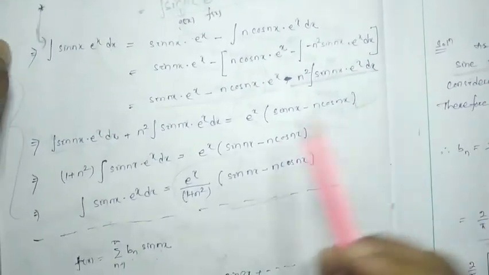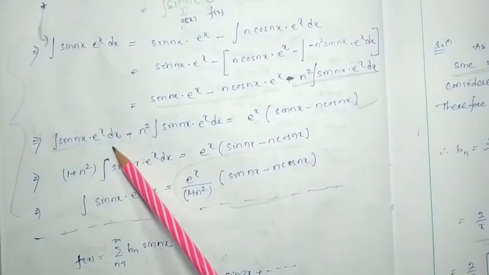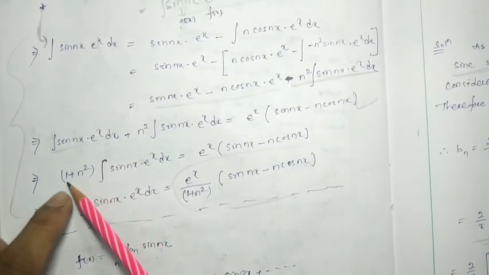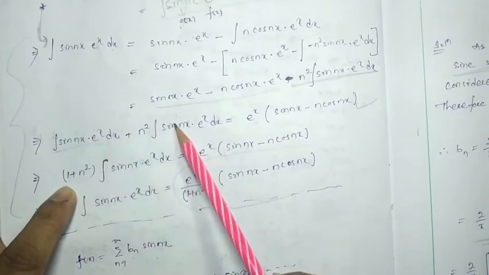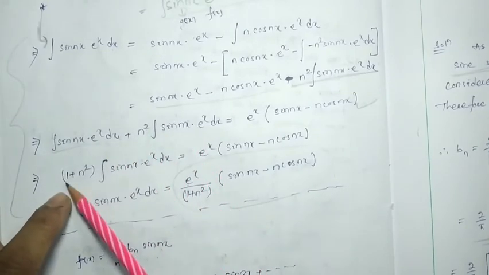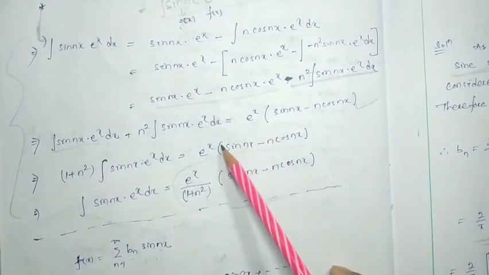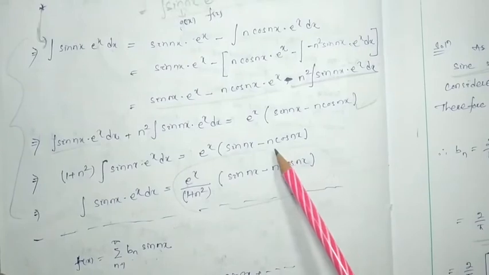Now, here the integration of sin nx e to the x dx, we can take as a common factor, so it will be 1 plus n square. If I take this common from these two terms, then it will be 1 plus n square times the integration of sin nx into e to the x dx. The right hand side will be e to the x into (sin nx minus n cos nx).